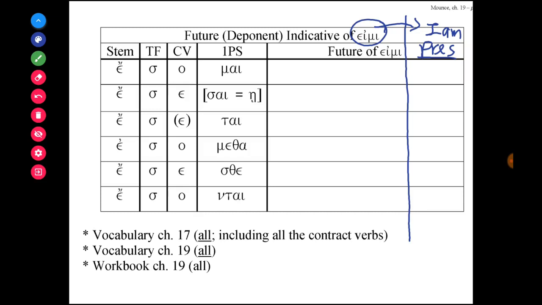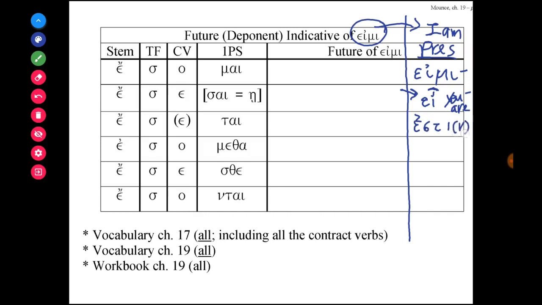If I were to write out the Greek forms, it would be eimi, and make sure you have that circumflex, because at least for this form of the verb, without the circumflex, it means if, but with the circumflex, it means you are. This is I am, you are.